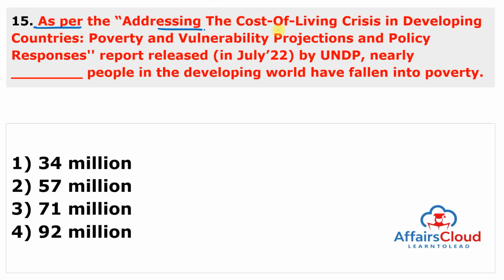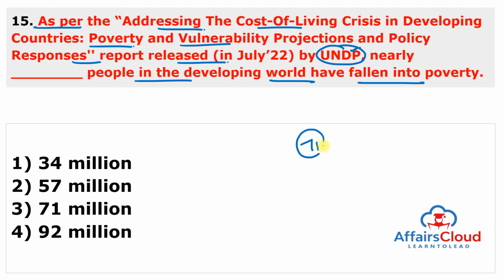As per the report Addressing the Cost of Living Crisis in the Developing Countries, Poverty and Vulnerability Projections and the Policy Responses, released by the United Nations Development Programme, nearly dash people in the developing world have fallen into poverty. So this is a static question, just remember the data as in the slide. In this recent report, released by UNDP, nearly 71 million people in the developing world have fallen into poverty. So answer of this question is 3.